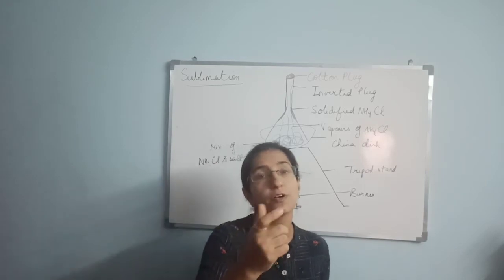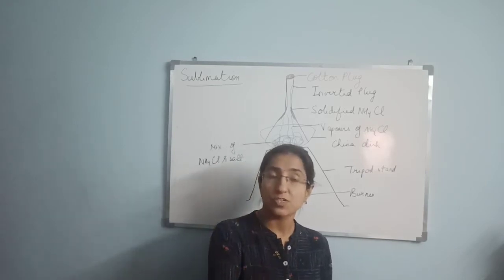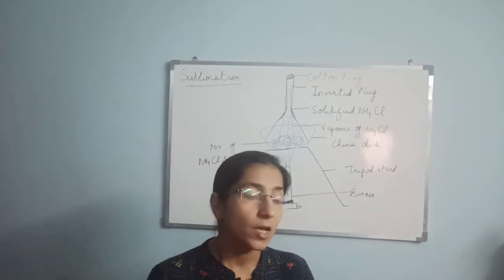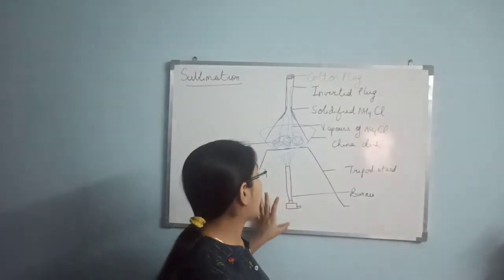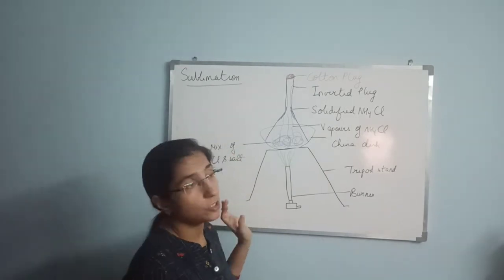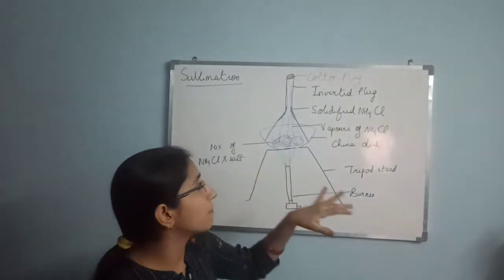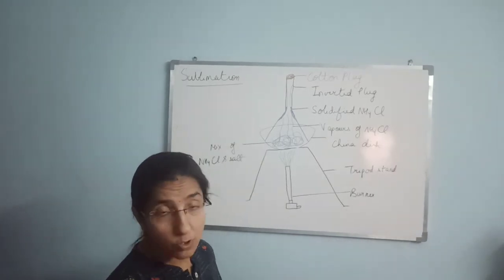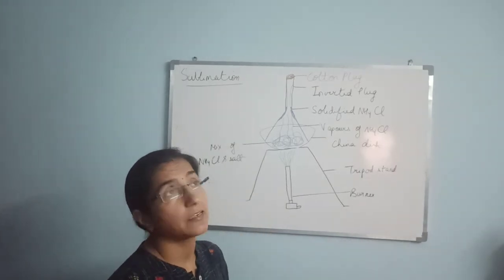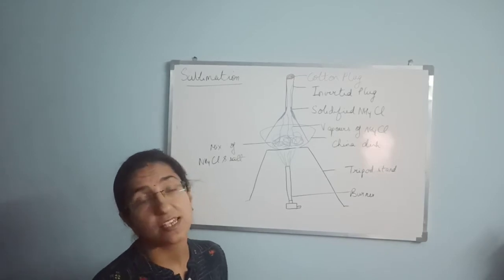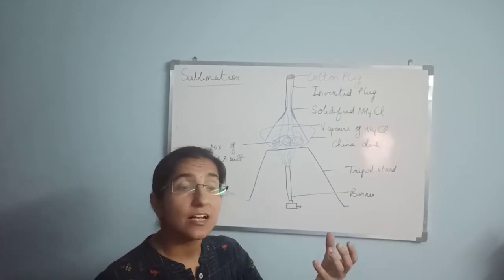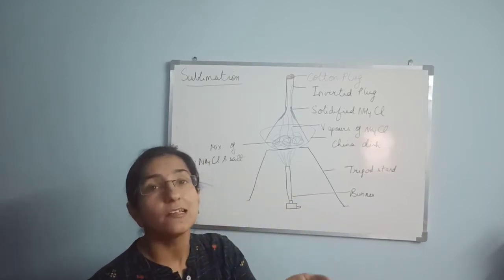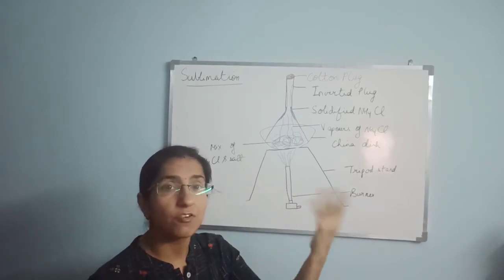Now the meaning of the word volatile means the substances which can directly convert into some other state. Okay, I have already drawn the diagram for this sublimation. Here I am taking the example of NH4Cl, that is ammonium chloride, and salt. By this process we can separate iodine and sand, we can separate anthracene, we can separate naphthalene. These are the things which are quite volatile in nature, which have a tendency to convert themselves.